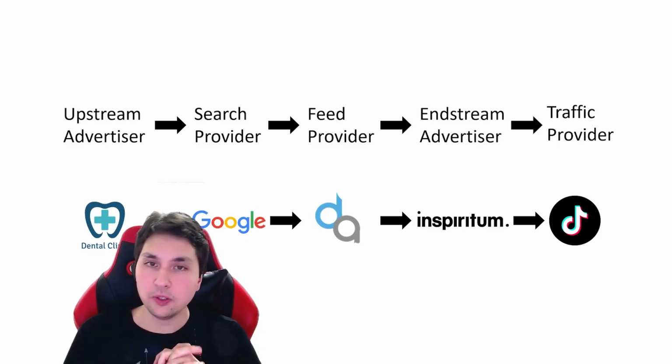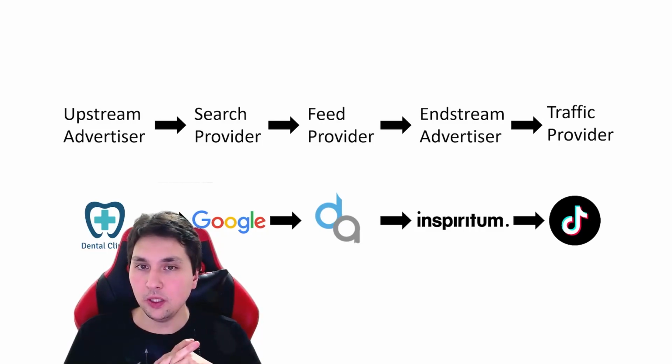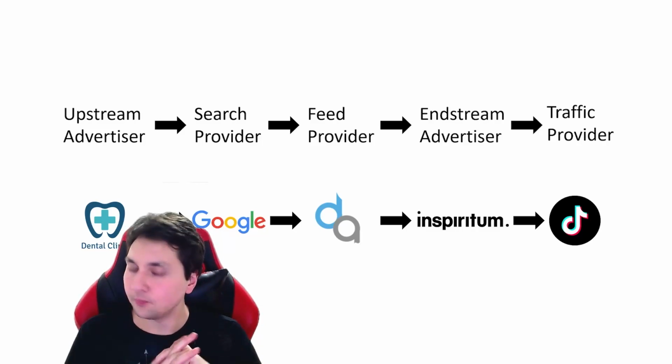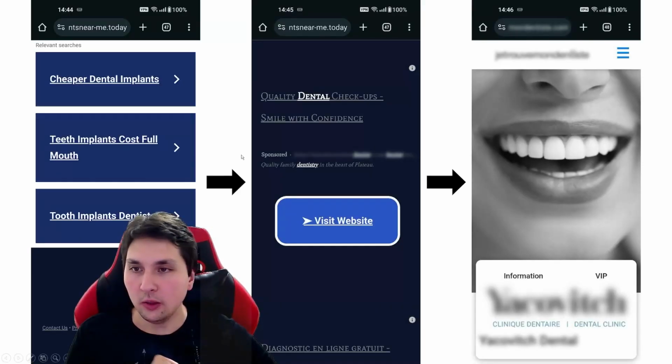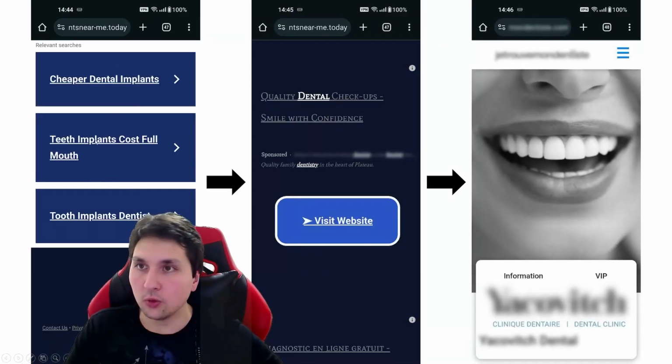And they came up with a system where they would be creating pages essentially for Google to show their ads. Let me show you what it looks like. So it looks like this. There's some sort of domain name, there's some sort of website that has these buttons.